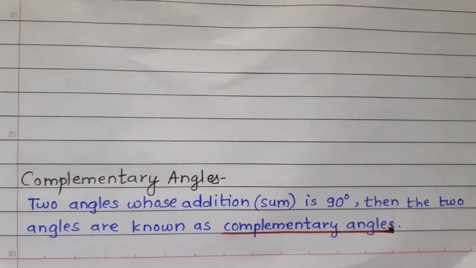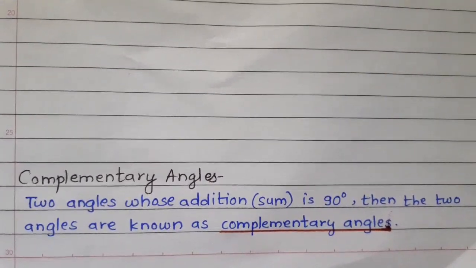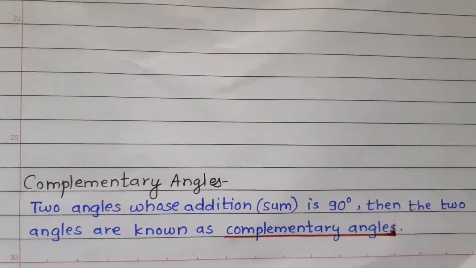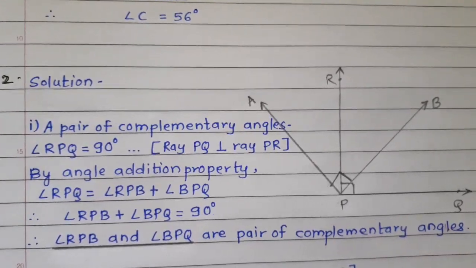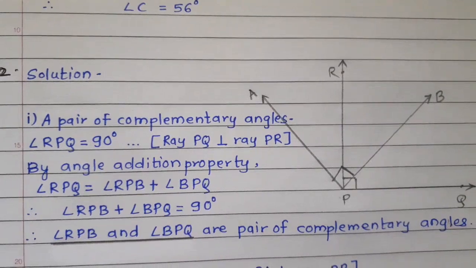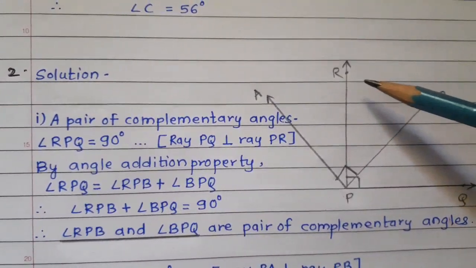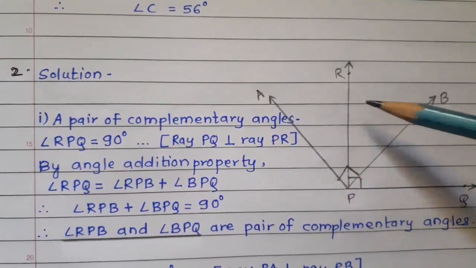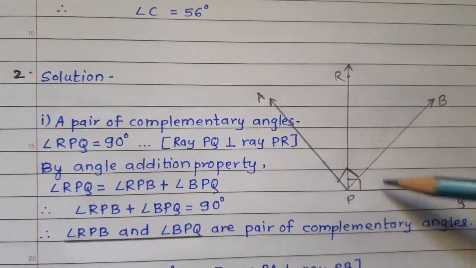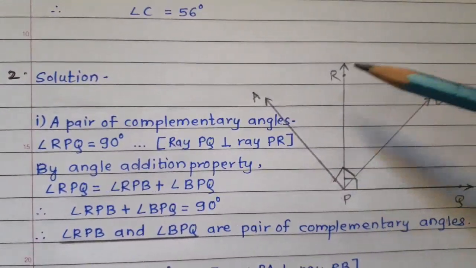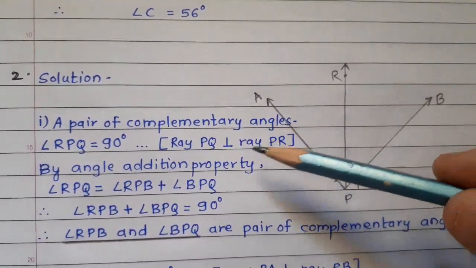That means if two angles are given and their sum is 90 degrees, then the two angles are complementary angles. So here we have to find a pair of complementary angles. First of all, see, angle RPQ, this whole angle is 90 degrees because ray PQ and ray PR are perpendicular to each other.